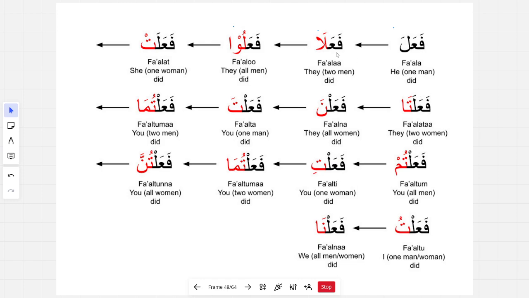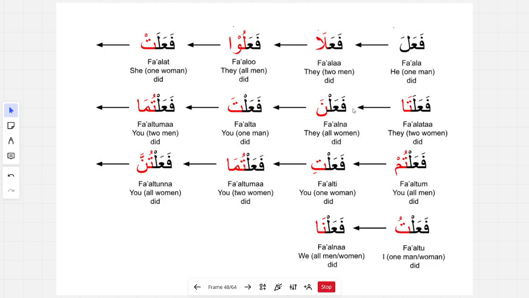So say fa'ala, he one man did; fa'ala, they two men did; fa'alu, they all men did; fa'alat, she one woman did; fa'alata, they two women did; fa'alna, they all women did; fa'alta, you one man did; fa'altuma, you two men did; fa'altum, you all men did; fa'alti, you one woman did; fa'altuma, you two women did; fa'altunna, you all women did; fa'altu, I one man or one woman did; fa'alna, we all men or we all women did. Get into that rhythm of being able to mention all of these, all 14 of these in one go, fast, okay, and make sure the pronunciation of the Arabic is completely correct.